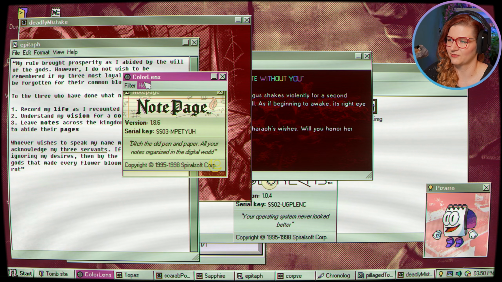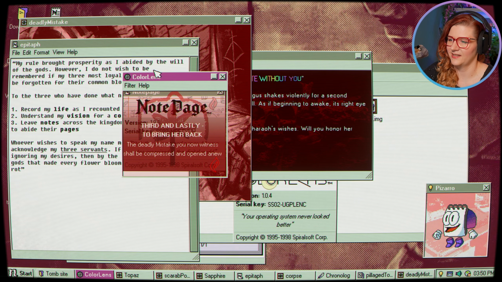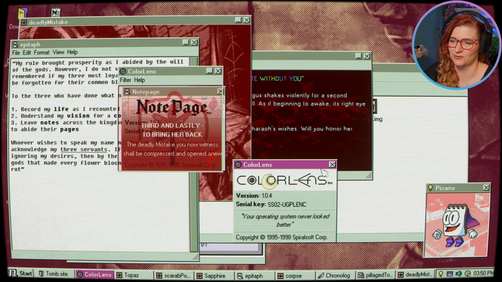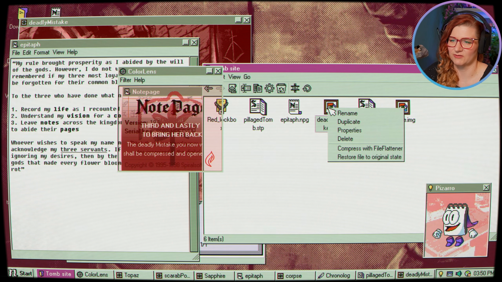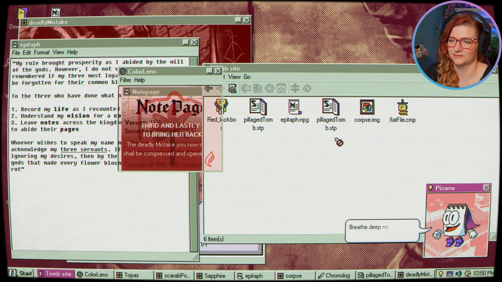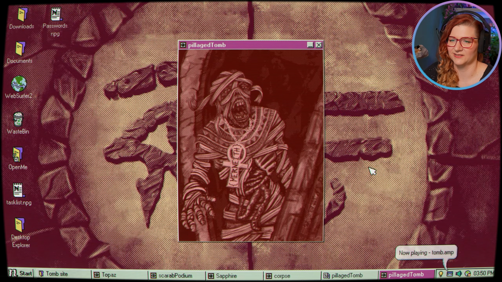And that gives us the red symbol. And yes, the deadly mistake you now witness shall be compressed and open anew. So I was already trying to do it, but maybe I was doing it in the wrong order. So it wasn't reacting. So now compress it. Breathe deep now. Recall your regrets one last time. And now extract it.